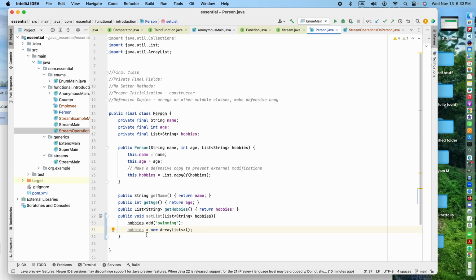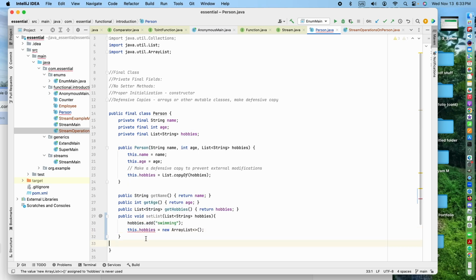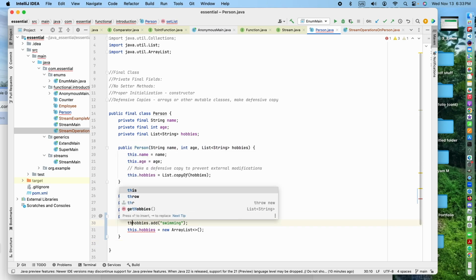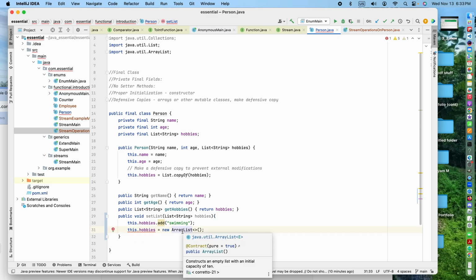See, these hobbies I cannot reassign. I mean this object hobbies I cannot reassign to another array list, because of final.